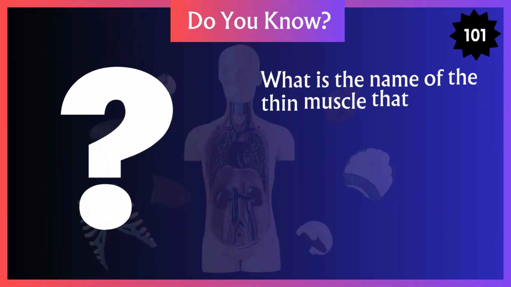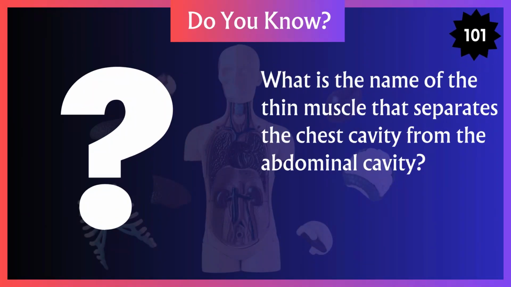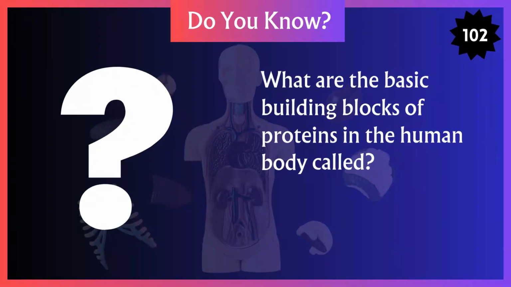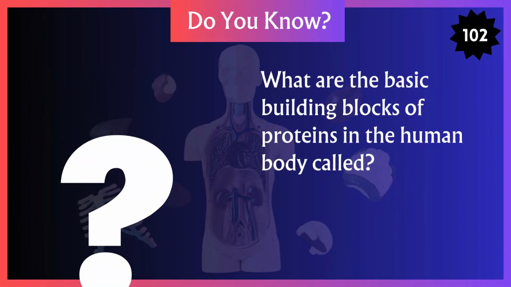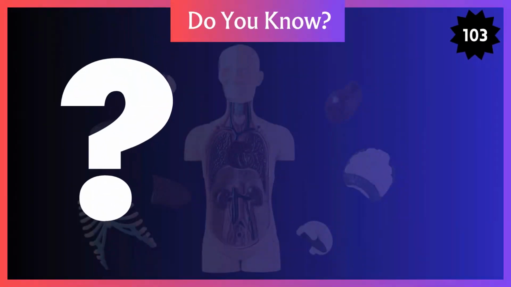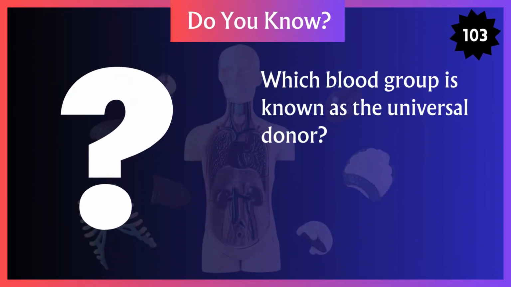What is the name of thin muscle that separates chest cavity from abdominal cavity? What are basic building blocks of proteins in the human body called? Which blood group is known as the universal donor?